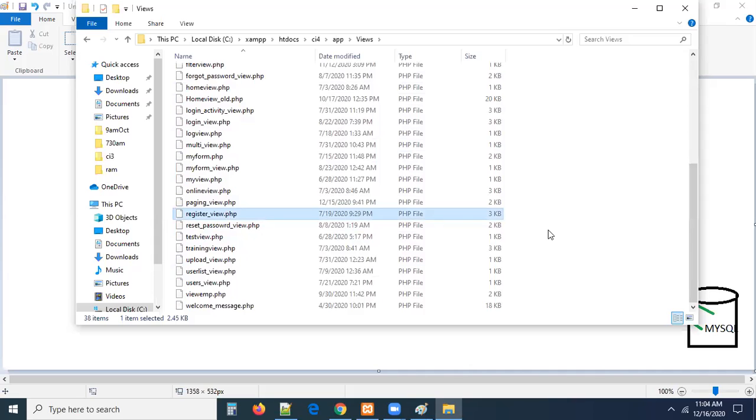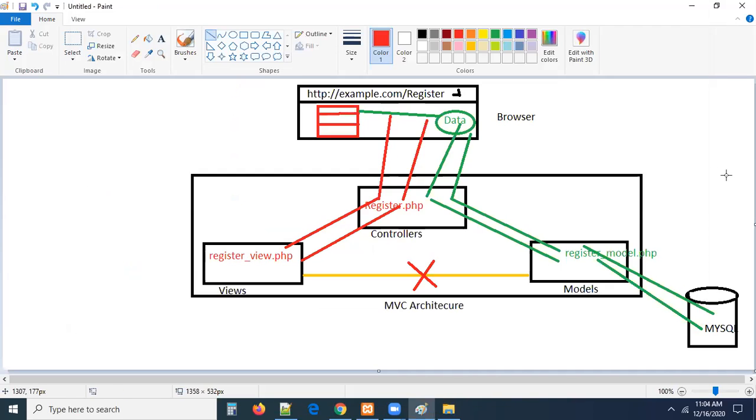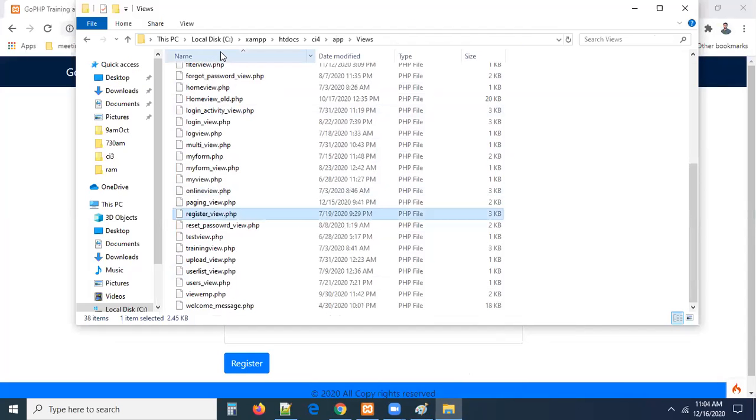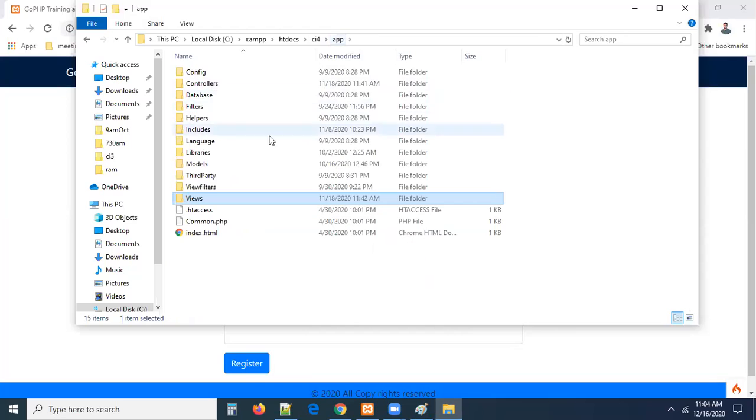So like this, I created these files, guys. I mentioned only one file in each and every box. Controller box, one file. View box, one file. Models, one file. Each and every box is a folder. In our app folder, we have a lot of folders, guys. If you check here, there are a lot of folders, but we don't worry about all of them. Not required. Don't worry.